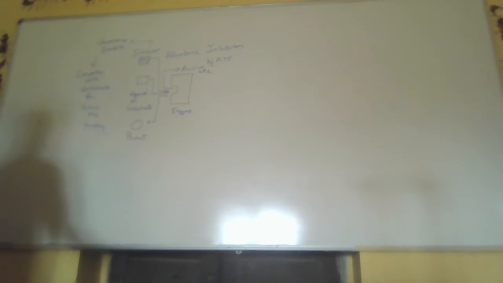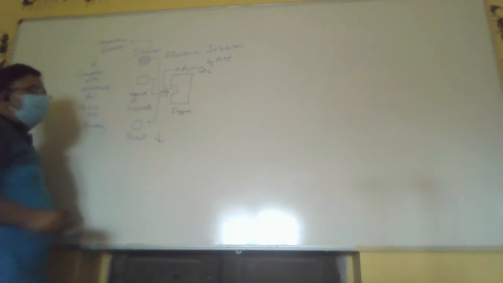And this inhibitor doesn't get converted to product. It just comes and binds there. So the amount of product formed will keep on going down and down. This type of inhibition is direct competitive inhibition.